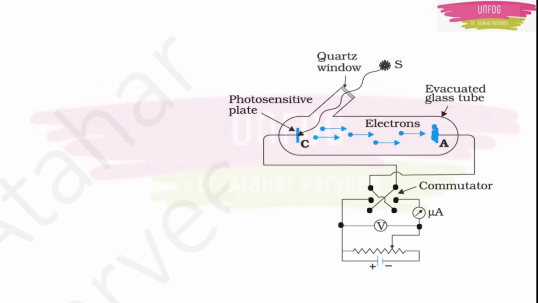So this current is known as photocurrent. You can measure this current with the ammeter because this will be a very small current. That's why we are connecting a microammeter. It will not be a milliammeter. It will be a microampere ammeter. This will be a very small current. So all the play in this photoelectric effect is about that photocurrent.